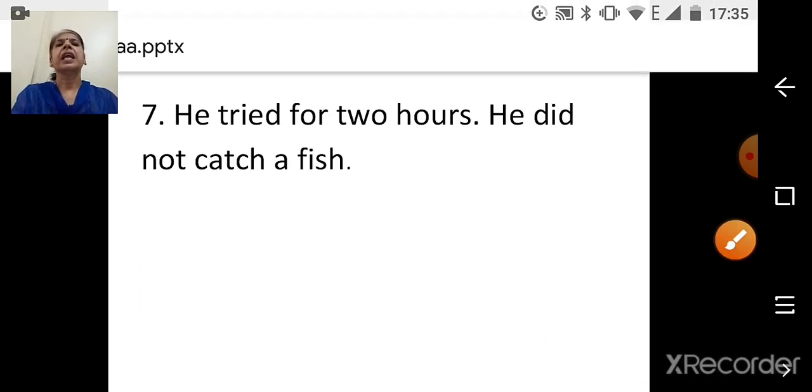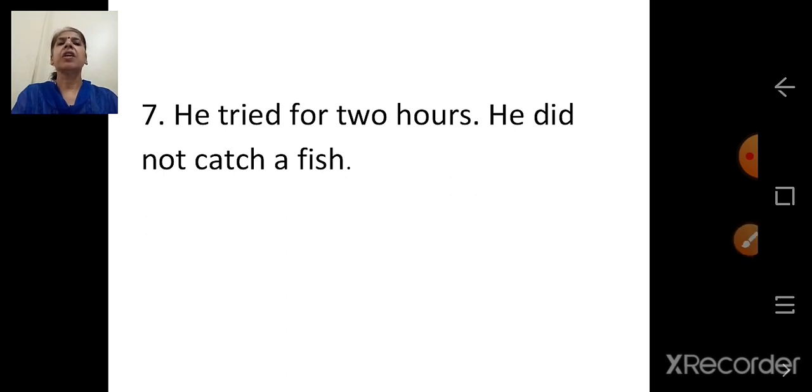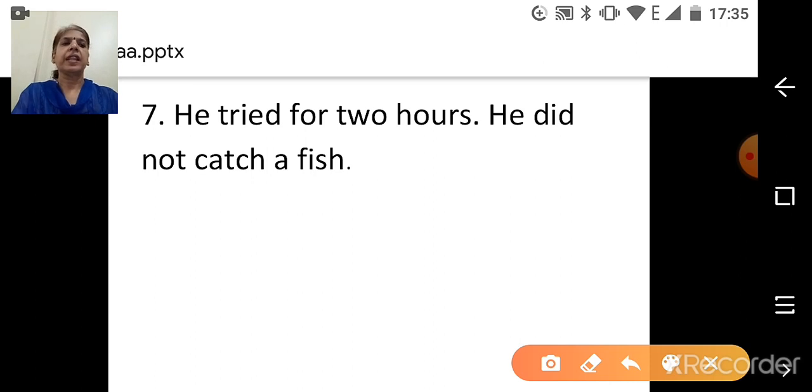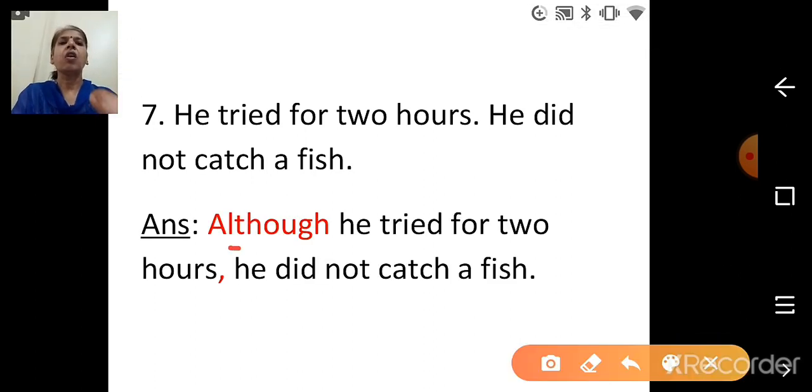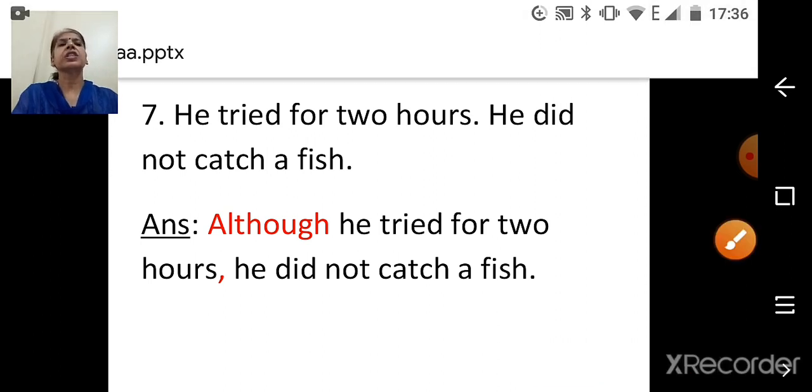Next sentence. He tried for 2 hours. He did not catch a fish. Yes, children, you are ready with your books, right? So you have to try. And you have to write also slowly, slowly. So the answer will be, although he tried for 2 hours, yes children, which punctuation mark, comma, he did not catch a fish, and with a full stop.